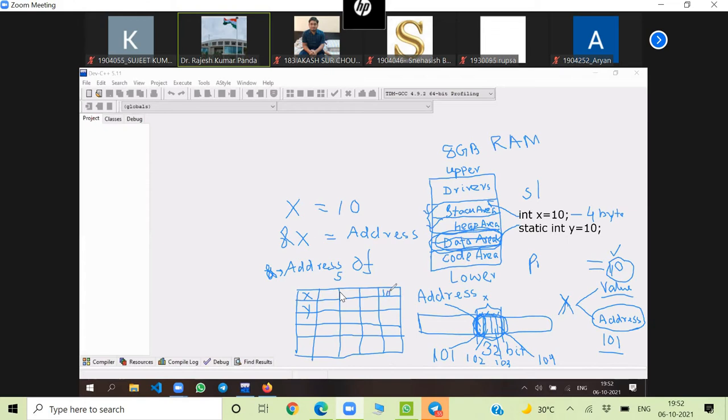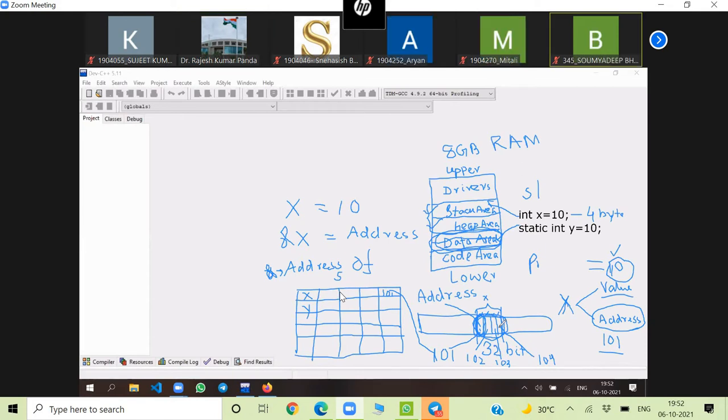Now when I want to find the value of X or &X, it first goes to the symbol table, and from the symbol table we find this address and access the values. So in memory, X is not there, remember. In memory, the value is there and the address is there.